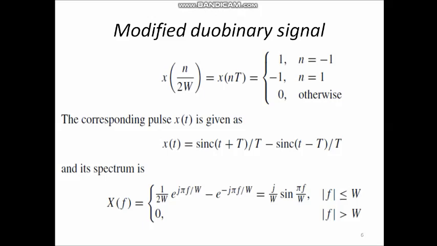And the spectrum for this modified duobinary signal is given by x of f equal to j by w sin (pi f by w) if frequency is within minus w to w, and it is 0 otherwise. So, here it is a sinusoidal function. In duobinary signaling it is a cosine function.